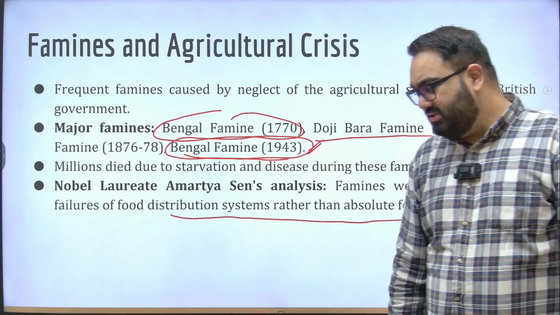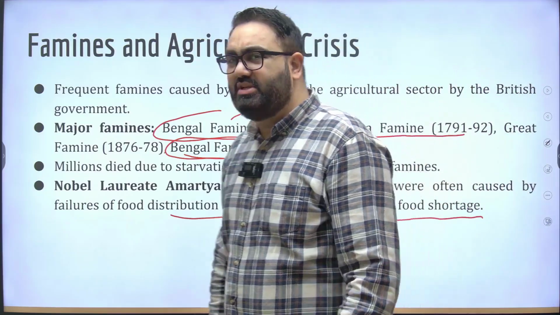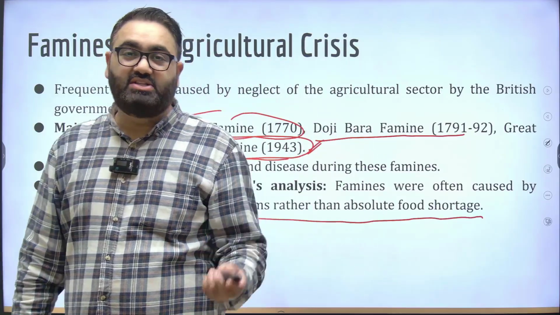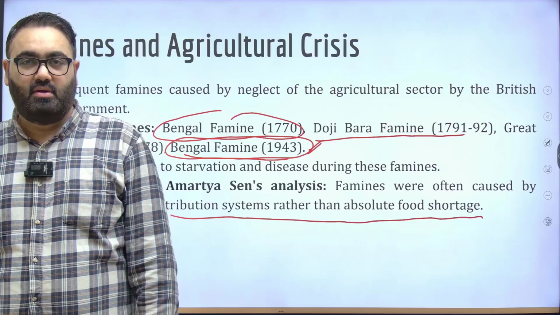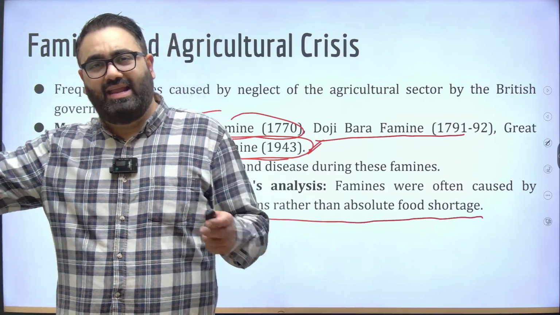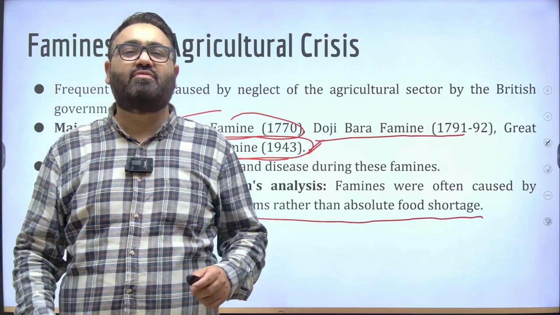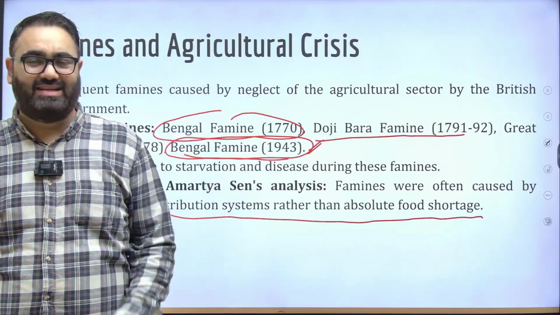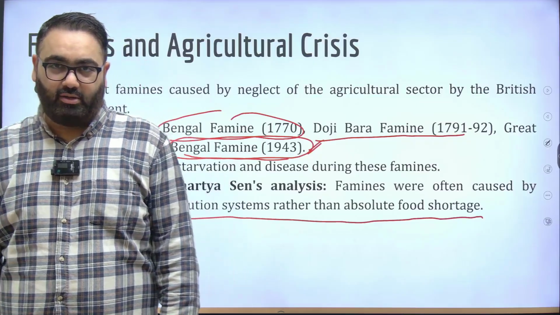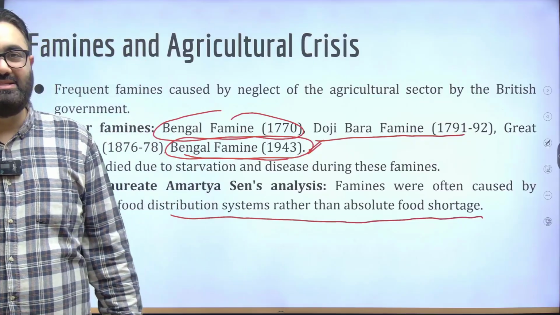His idea was that we were still producing enough for our population, but it just did not reach the people. As I said earlier, a lot of food grains were being taken out of India specifically to feed the British soldiers fighting the Second World War. They were the ones given priority. This is what Amartya Sen is pointing towards here.